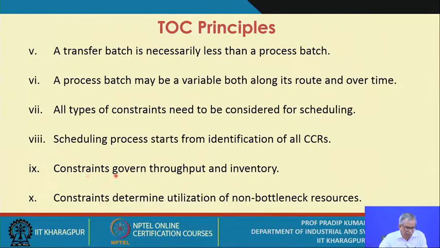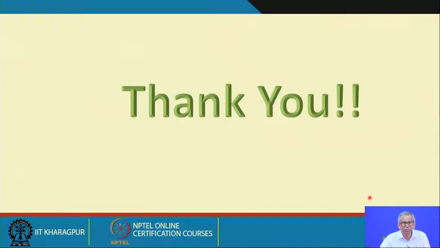The next one is that the constraints govern throughput and inventory. We have defined throughput, and we have also defined inventory. And the last principle is that the constraints determine the utilization of non-bottleneck resources. So these are the 10 principles we have identified.